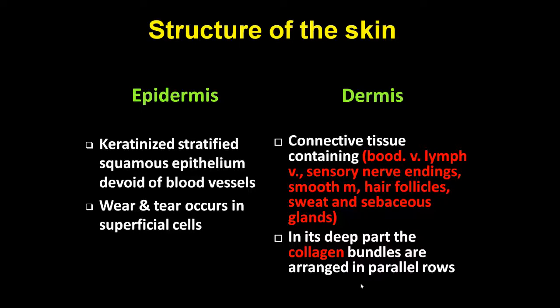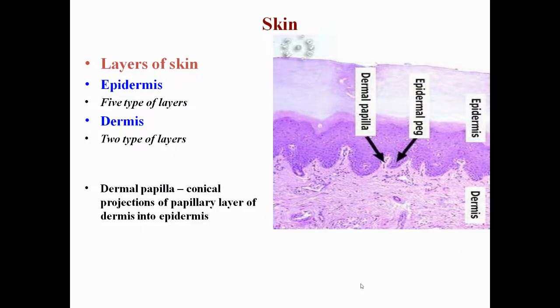Epidermis is a keratinized, stratified squamous epithelium that is devoid of blood vessels, and all the wear and tear events happen in the superficial cells. Dermis is a connective tissue containing blood vessels, lymph vessels, sensory nerve endings, smooth muscle, hair follicles, sweat glands, and sebaceous glands. In its deep part, the collagen fibers are arranged in parallel rows.